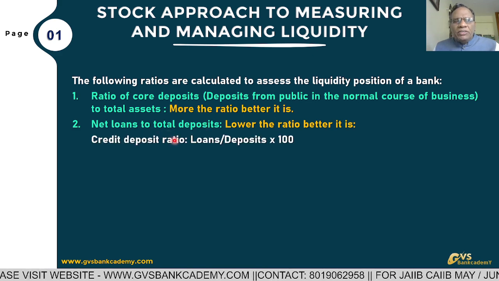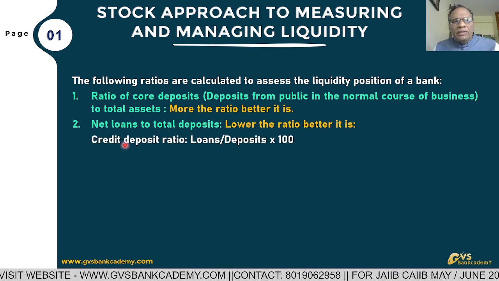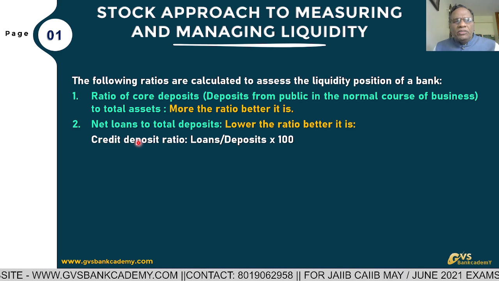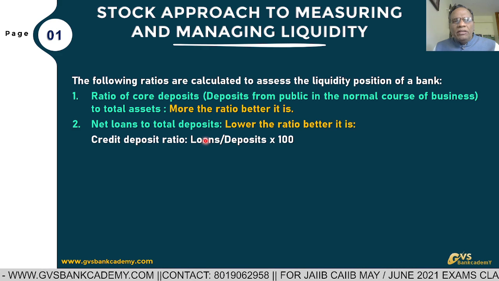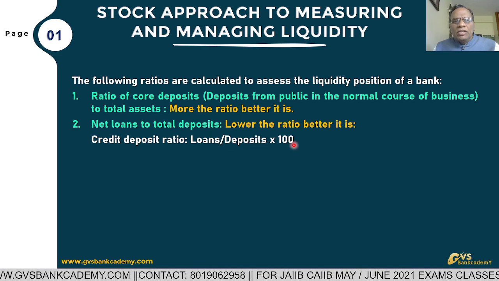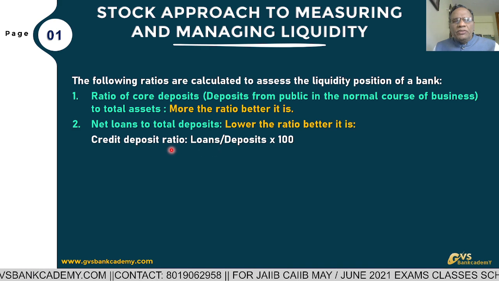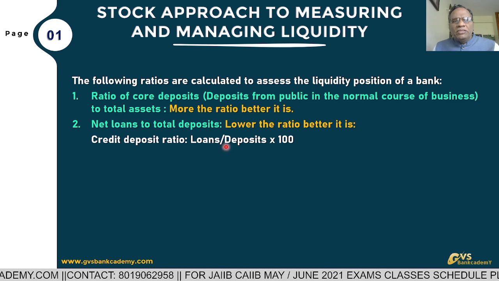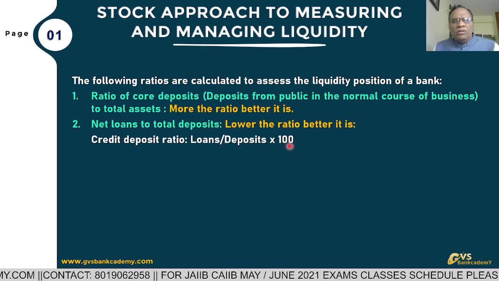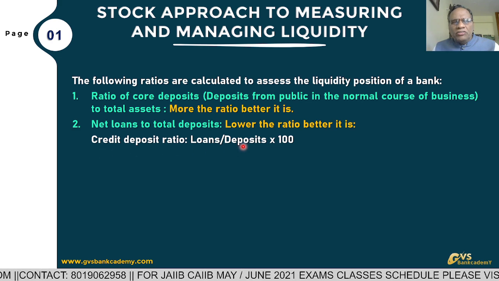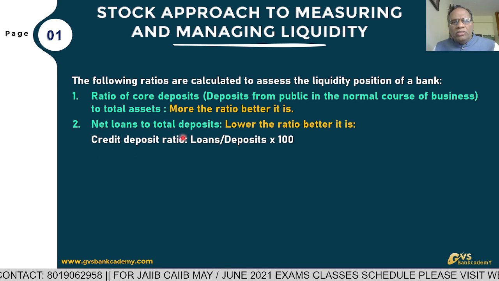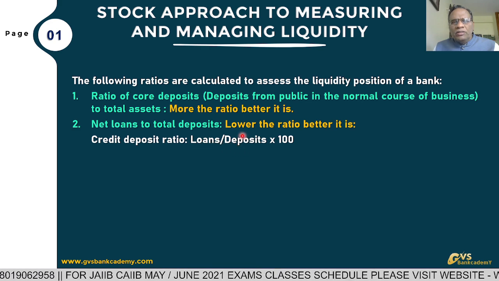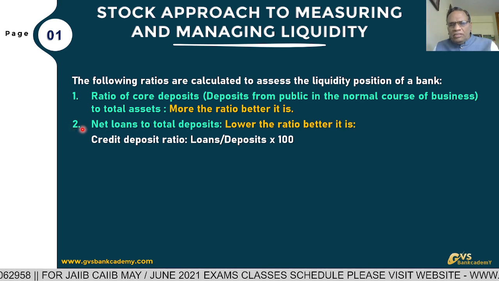Now, credit deposit ratio. You have to know this point, the credit deposit ratio of the bank. How are we going to calculate the credit deposit ratio? Total loans of the bank divided by total deposits into 100. Total loans as per bank balance sheet divided by total deposits as per bank balance sheet liabilities into 100. This ratio is also linked to the previous ratio. So, when compared to deposits, loans must be on the lower side. Lower the ratio, better it is. That is ratio number 2.